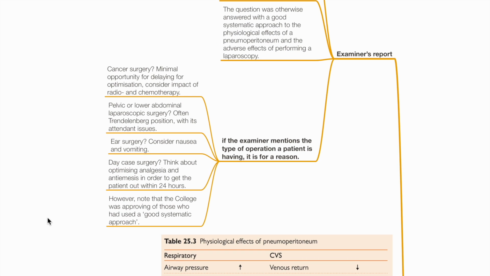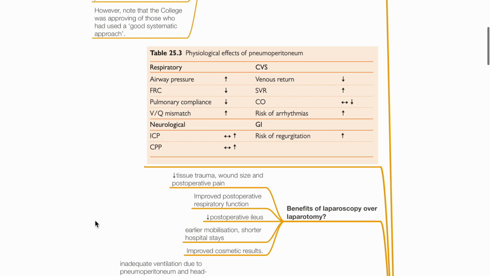If the exam mentions the type of operation a patient is having, it is for a reason. For example, cancer surgery: minimal opportunity for delaying for optimization, consider impact of radio and chemotherapy. Pelvic or lower abdominal laparoscopic surgery: often Trendelenburg position with its attendant issues. Ear surgery: consider nausea and vomiting. Day case surgery: think about optimizing analgesia and antiemesis in order to get the patient out within 24 hours. This table summarizes the physiological effects of pneumoperitoneum.